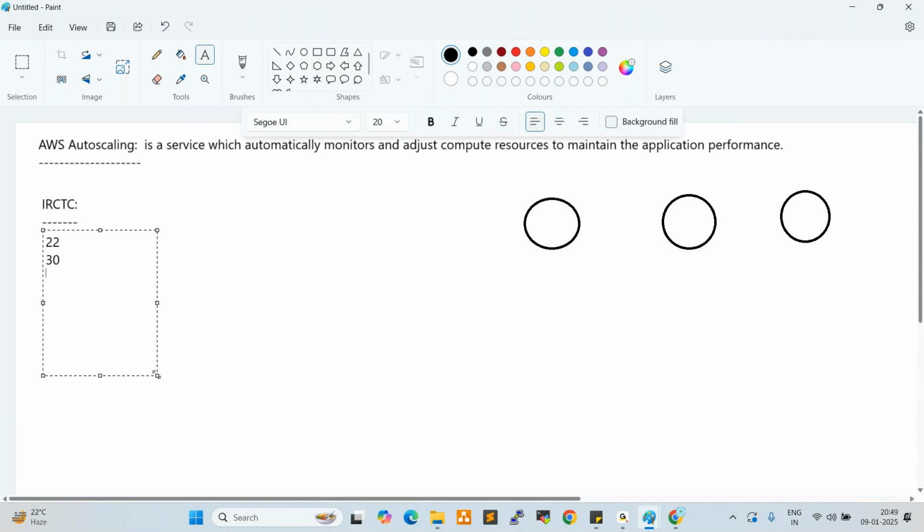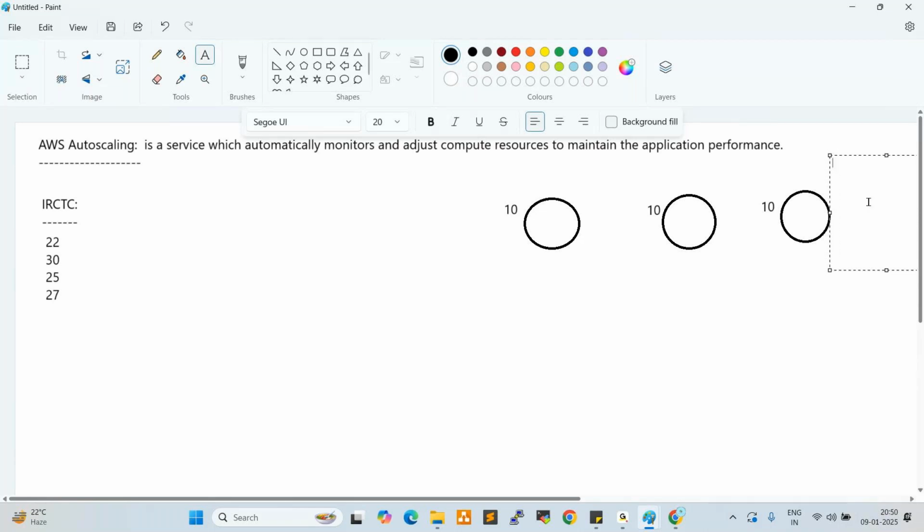Before that, 25, and before that, 27. So they take the highest value. As per the highest value, they configure the servers. Each server can handle 10 requests. So all the servers can handle 30 requests. So at normal time they can handle 30 requests. But at Tatkal time, what will happen? When will Tatkal start? What time?